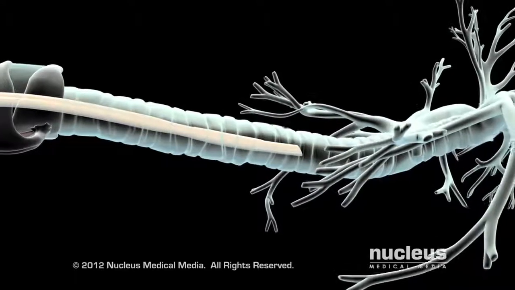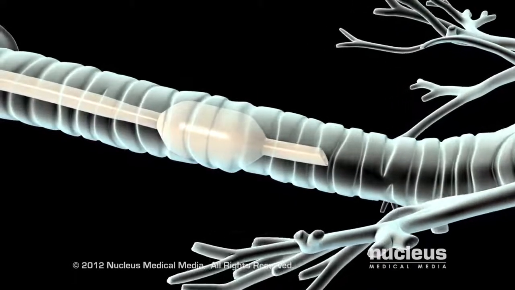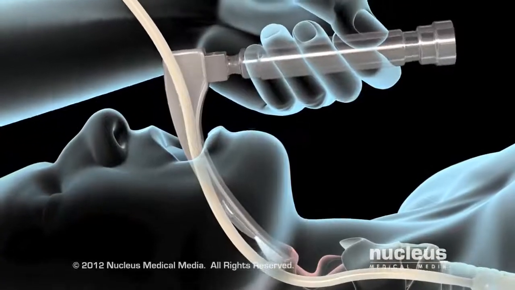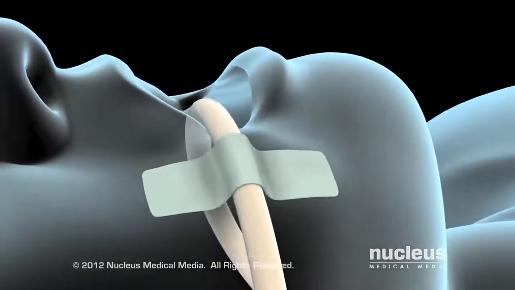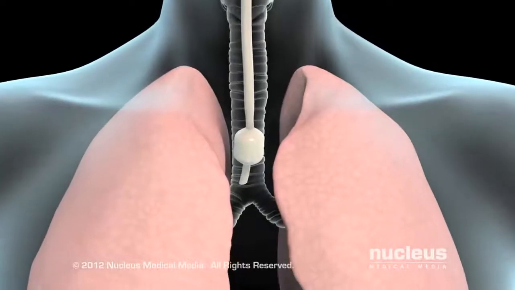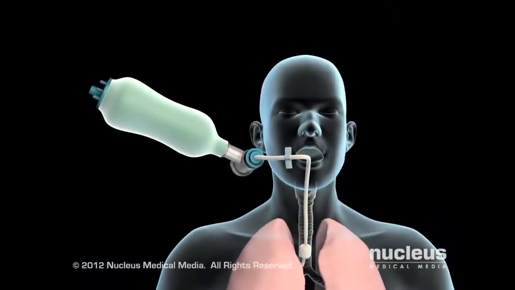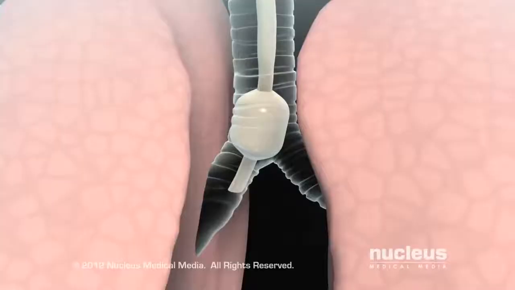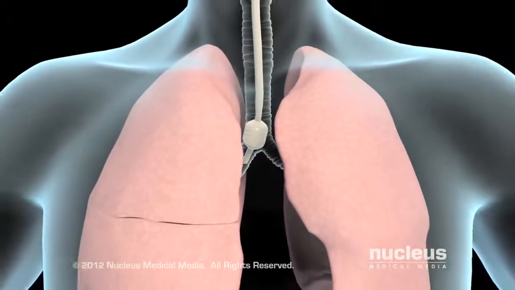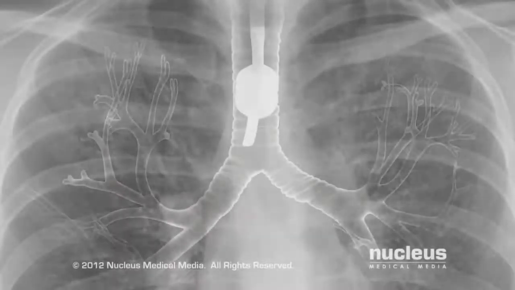Once the endotracheal tube is in the trachea, your doctor will inflate a small balloon surrounding the tube to make sure it remains snugly in place. Your doctor will remove the laryngoscope and tape the tube to the corner of your mouth to prevent it from being jostled out of position. Your doctor will check to see that the tube is properly positioned in the lower part of the trachea by inflating your lungs with a special bag and listening for breath sounds on both sides of your chest. If the end of the tube is too low, both lungs will not receive the same amount of air. In some cases, an X-ray is taken immediately after intubation to confirm the tube's placement.